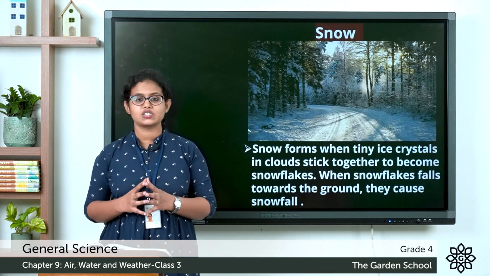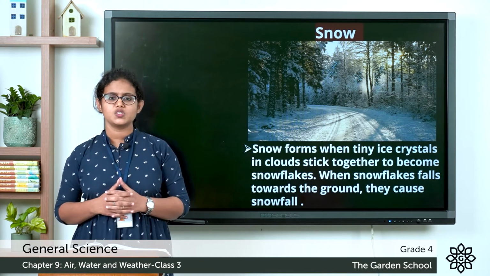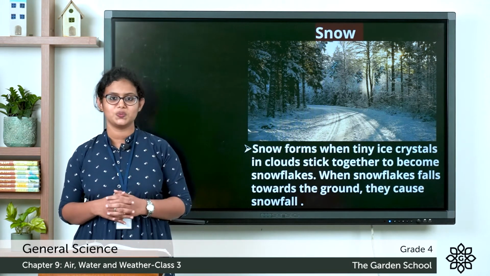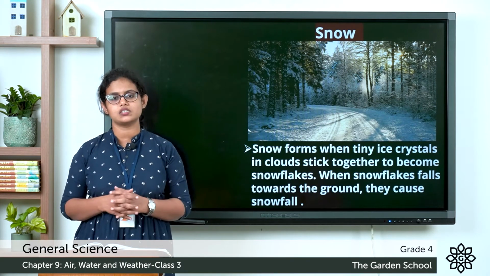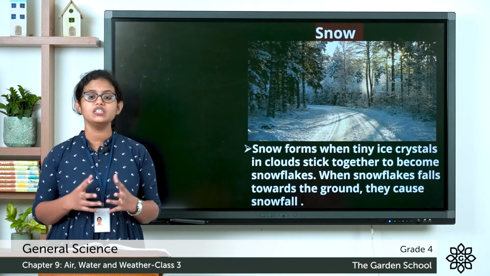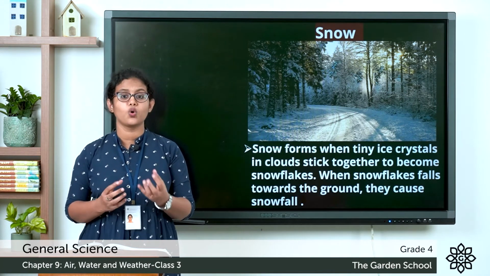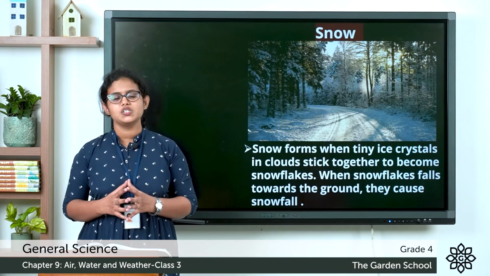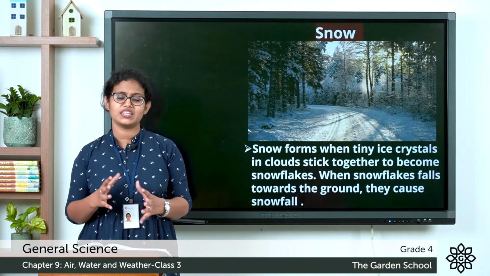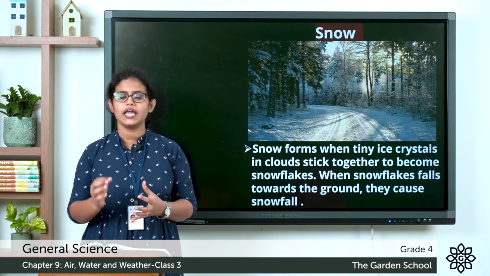Coming to the next one, the formation of snow. You all might have seen snow. In certain places, when it is very cold, there will be snowfall. And do you know how snow is formed? In certain places that are very cold, they receive very little heat.